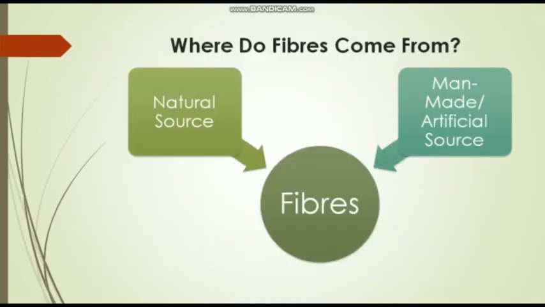Now, where do fibers come from? The fibers come from two main things. They are natural sources and artificial or man-made sources. There are two main sources of fiber. First of all is natural, that is, it comes from nature. And the second is artificial or man-made, which human beings make.